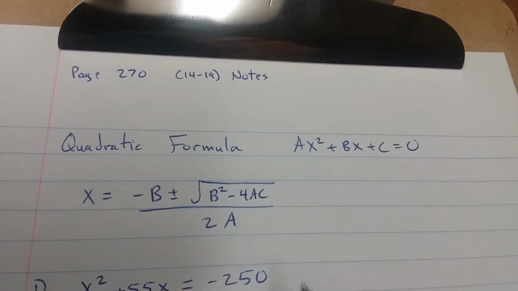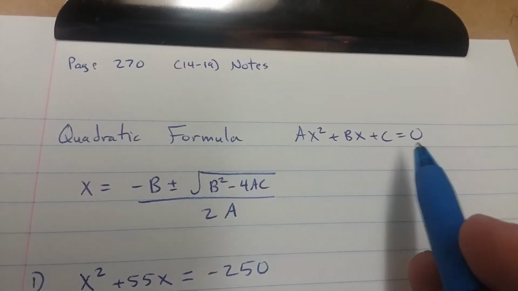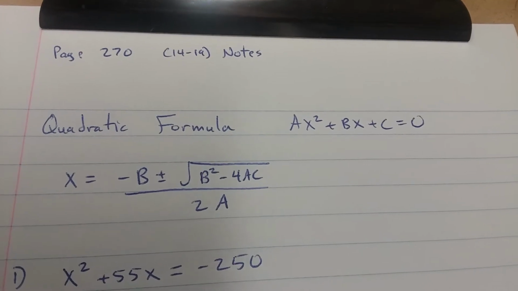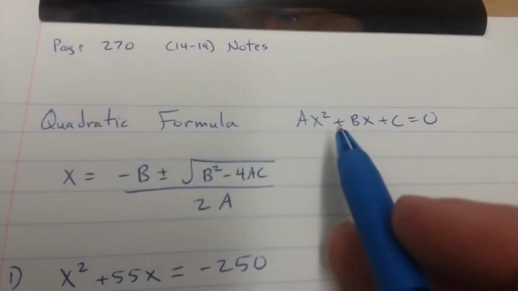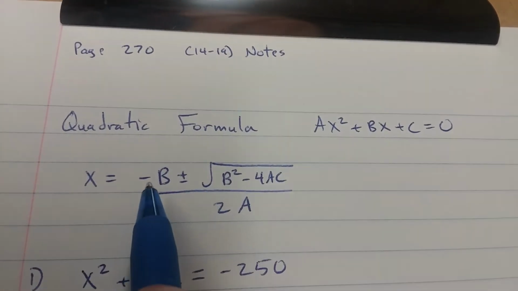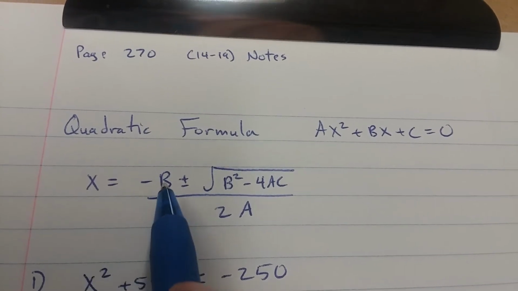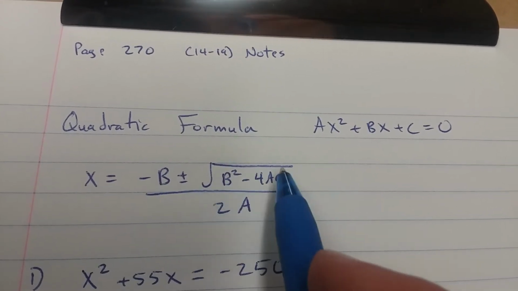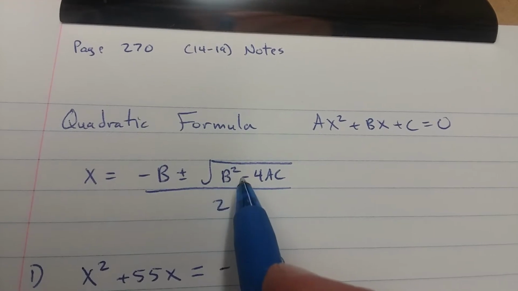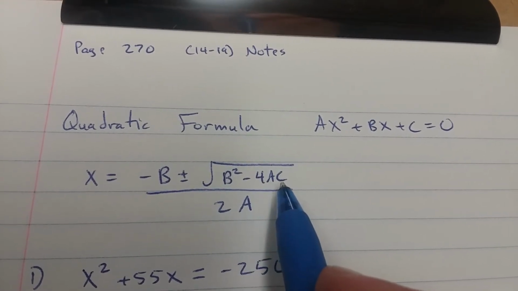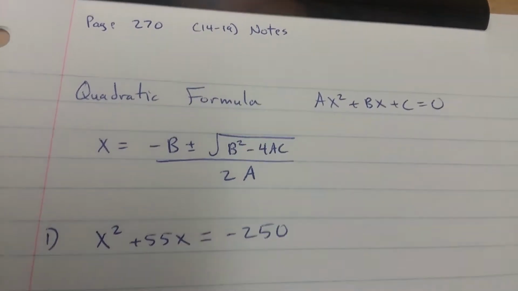We have the quadratic formula again, ax squared plus bx plus c equals 0. That's the standard form of a quadratic equation. If you have the standard form of a quadratic equation, you can apply the quadratic formula, which is x equals negative b plus or minus the square root of b squared minus 4ac all over 2 times a.